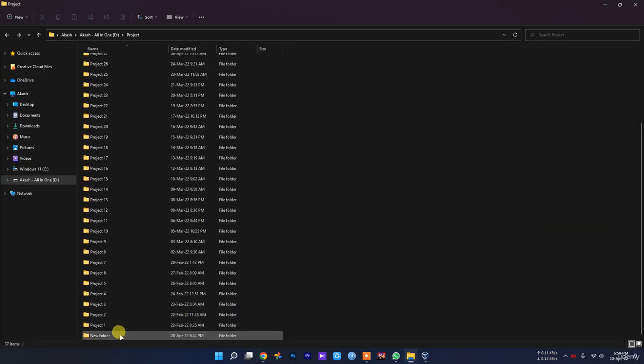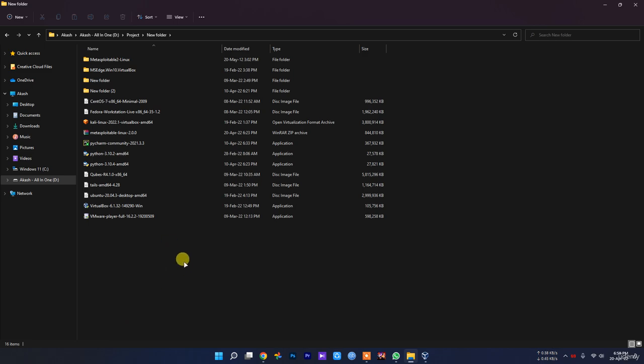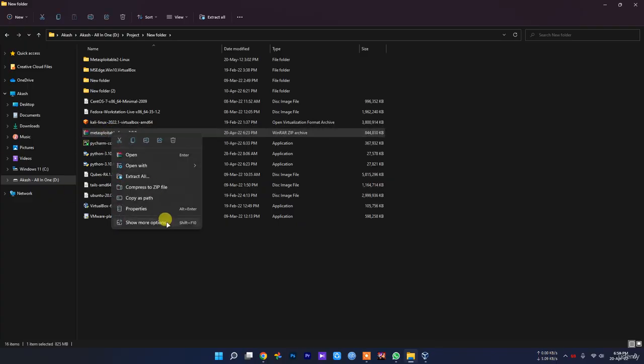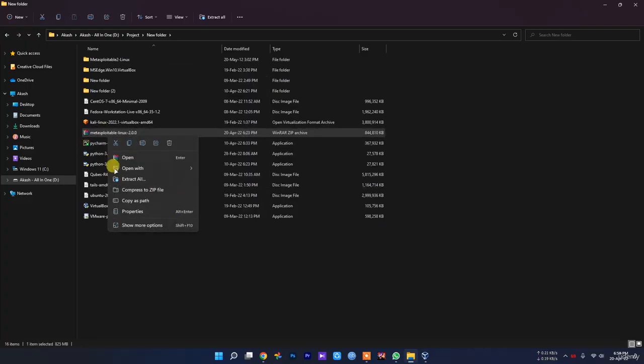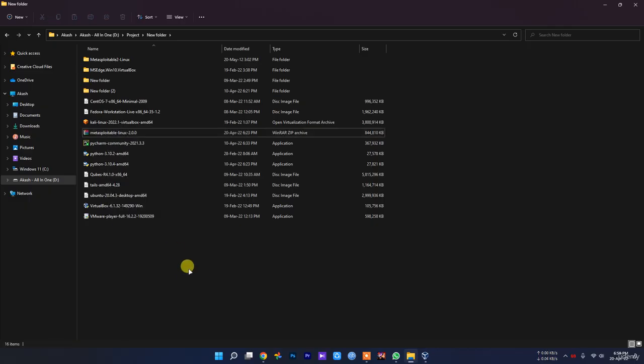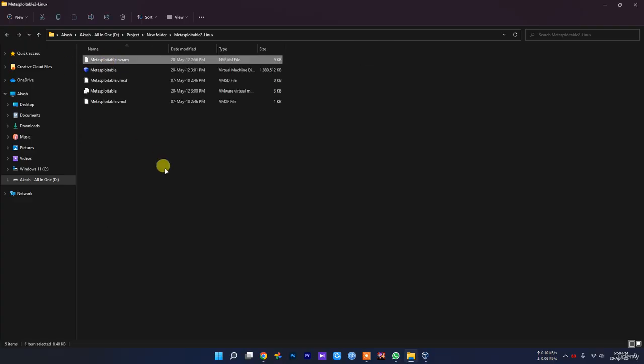In my working directory, as you can see, this is the file Metasploitable Linux, nearly 900 MB. Just extract it using WinZip or WinRAR, or you can even extract it using the built-in zip support in here. As you can see, extract. After you extract it, it will show this Metasploitable. This is our main file, so we're going to use this file.